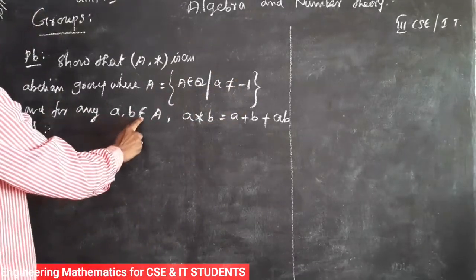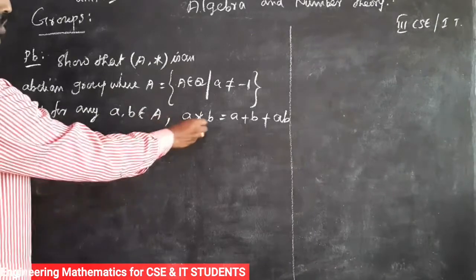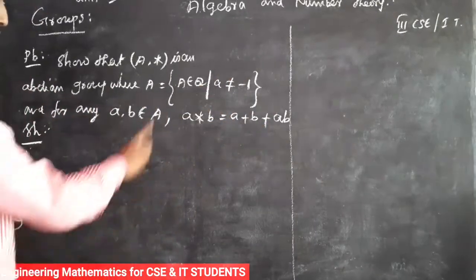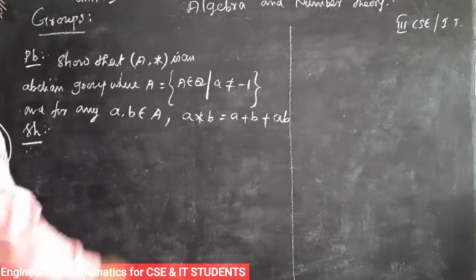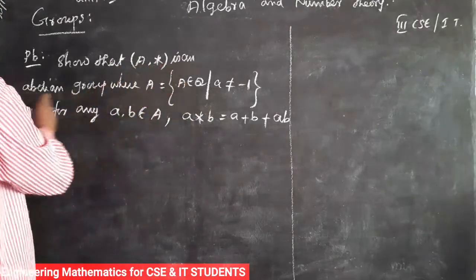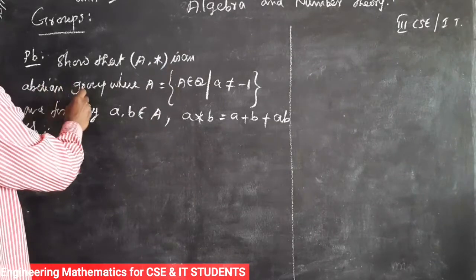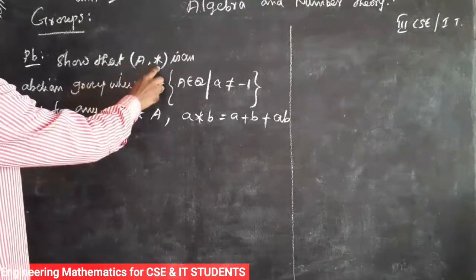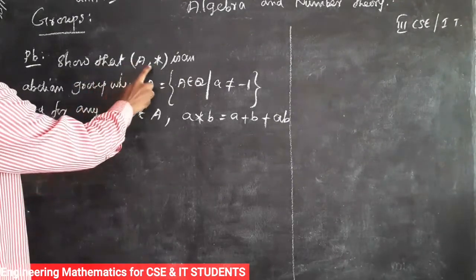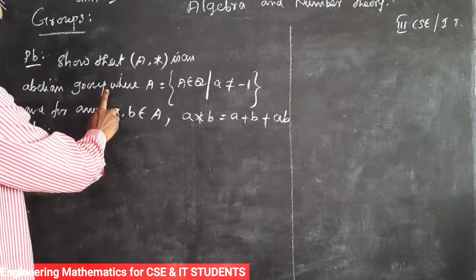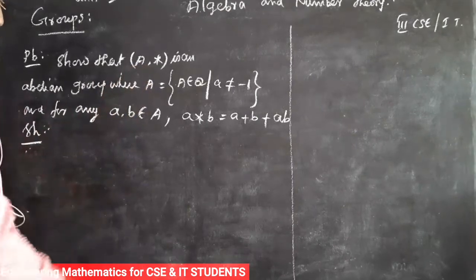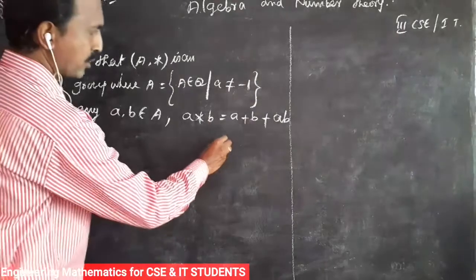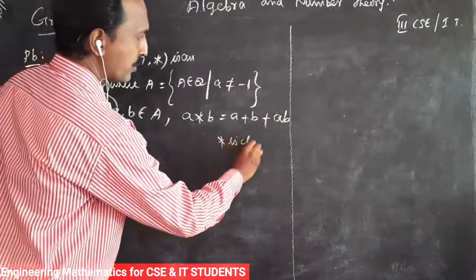For any a, b belongs to A, a * b = a + b + ab. In this problem, the star is an operator. Then prove (A, *) is an abelian group. First we prove (A, *) is a group. Group means we satisfy the four properties. First property is star is closed.